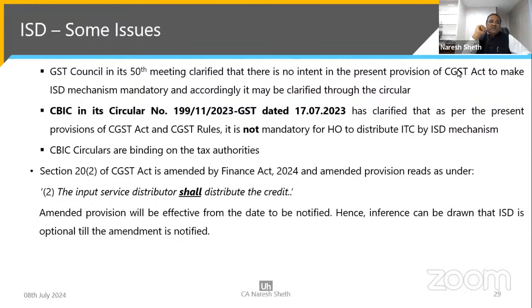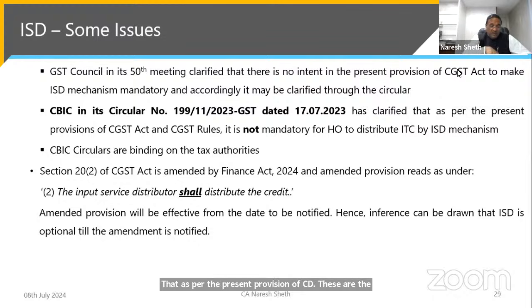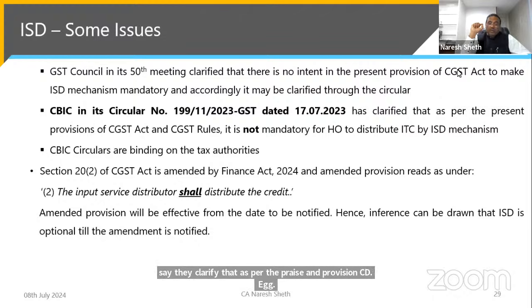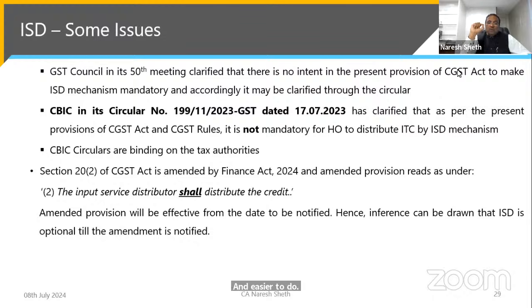And CBIC has come out with a circular, where it is clarified that as per the present provisions of CGST, these are the words I am reading from the circular, as per the present provisions of the CGST Act and CGST Rules, it is not mandatory for HO to distribute ITC by the ISD mechanism.